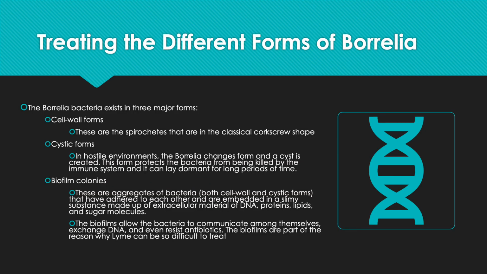The Borrelia bacteria exists in 3 major forms, which are targeted by different antibiotics. The cell wall forms are the spirochetes that are in the classical corkscrew shape. The cystic forms are the cyst, which is created in hostile environments. This form actually protects the bacteria from being killed by the immune system, and it allows it to lay dormant.